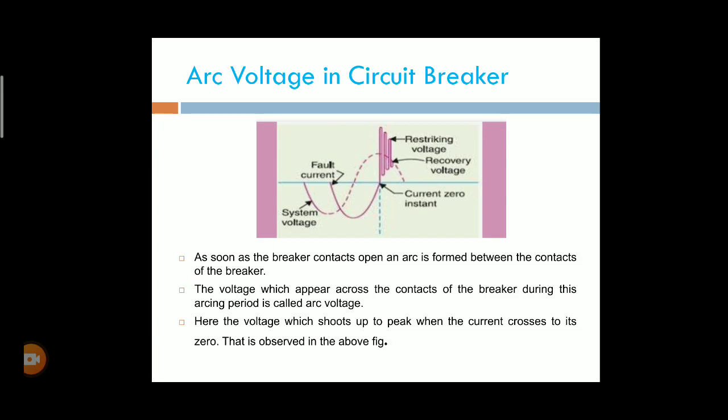While observing this graph, the voltage shoots up to a peak value. This is the voltage that shoots up to a peak value when the current crosses its zero. This is the current crossing at the zero position. After the current crosses zero, the voltage shows a peak value.